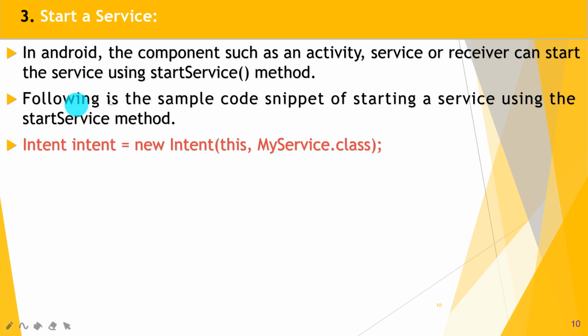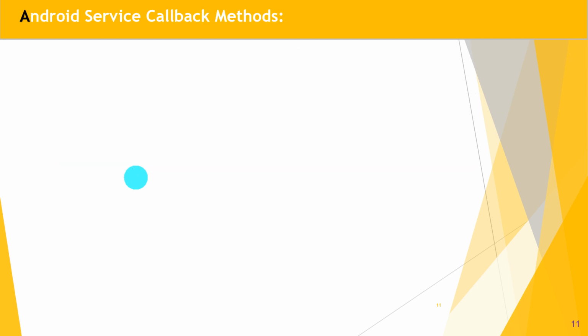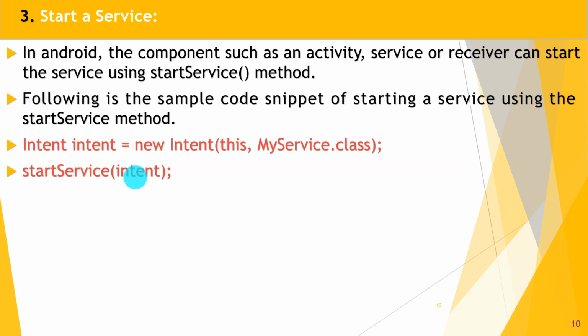Following is the sample code snippet of starting a service using the startService method. So what is the code for that? First, create an object of the Intent class and pass the MyService class to it as one argument. MyService is the Java class we have already created. Then call the startService method and pass the name of the intent here, guys. Great. So this is all about starting a service.